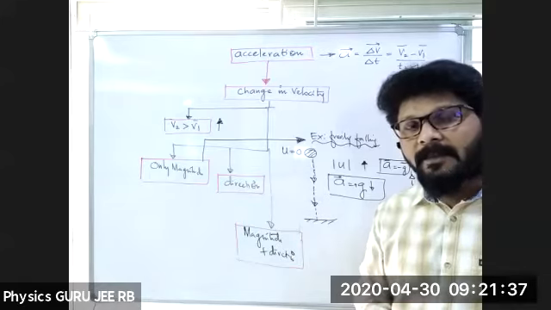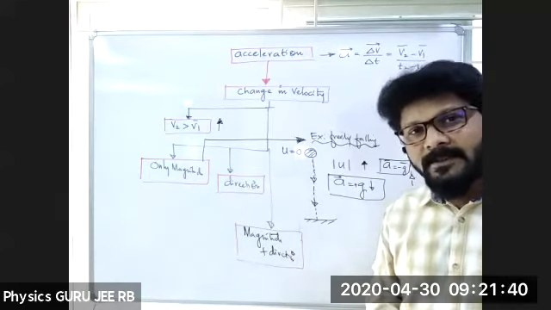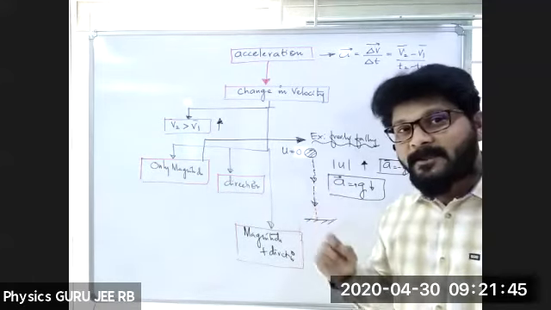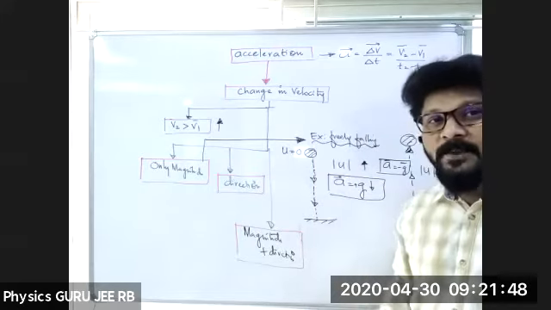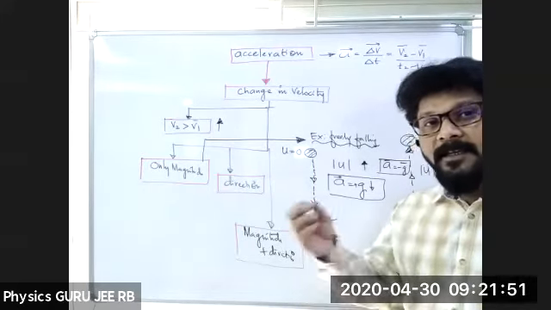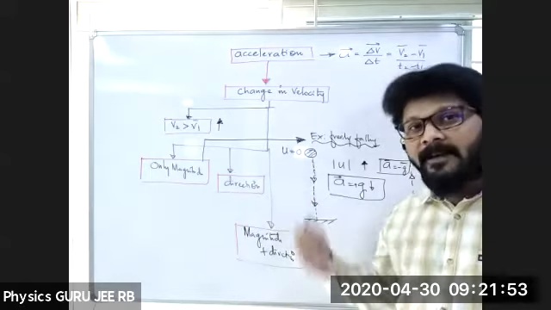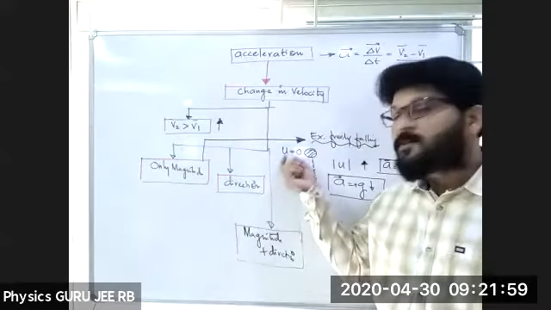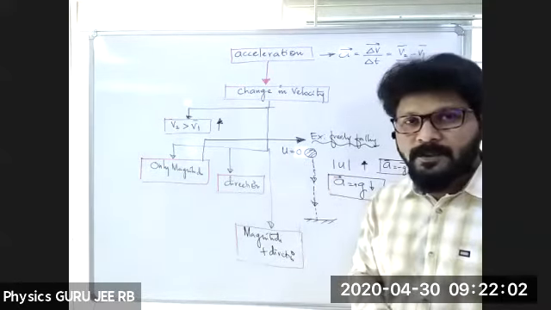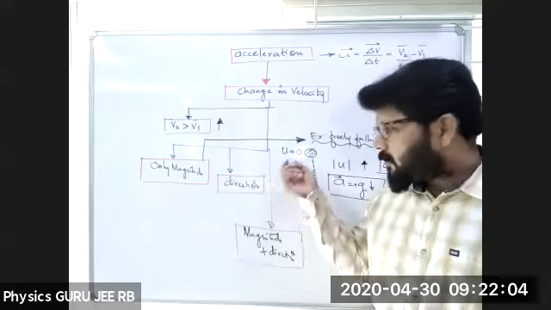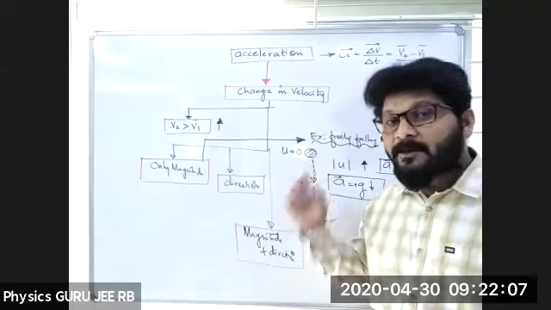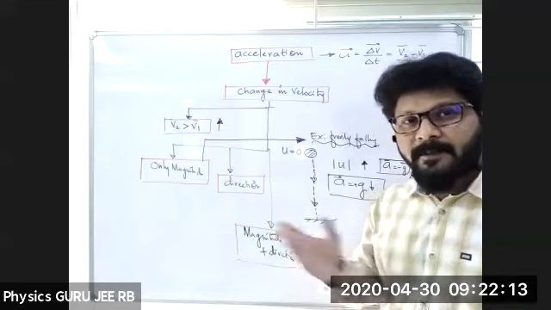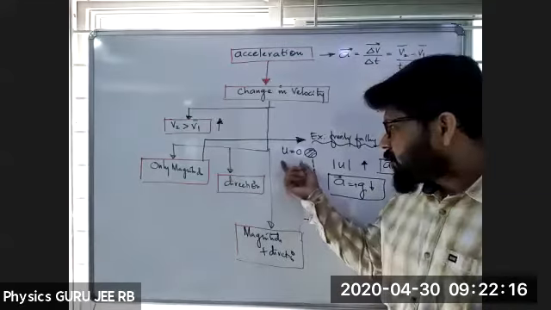I think you might have learned it in your lower classes. Do you know why it is 0? If I want to explain why it is 0, a very big story is there, and we can explain it in our coming classes. While explaining law of conservation of energy, I'll explain why we get u is equal to 0. You know that u is equal to 0, but why u is equal to 0, you don't know. But you will learn by the end of 11th class or the mid of 11th class. So u is equal to 0.